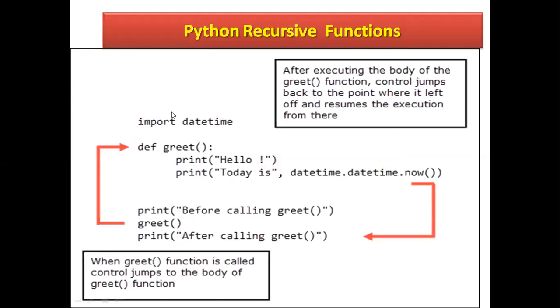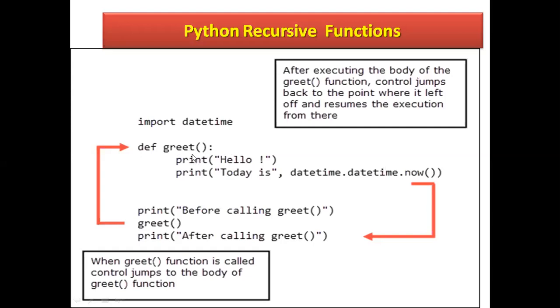Just like that, first we need to write import. import is a keyword, and you can also use from with import and the module name. I have written datetime. Here def, what is def? def is a keyword here. greet is a function name, any name you can write here.